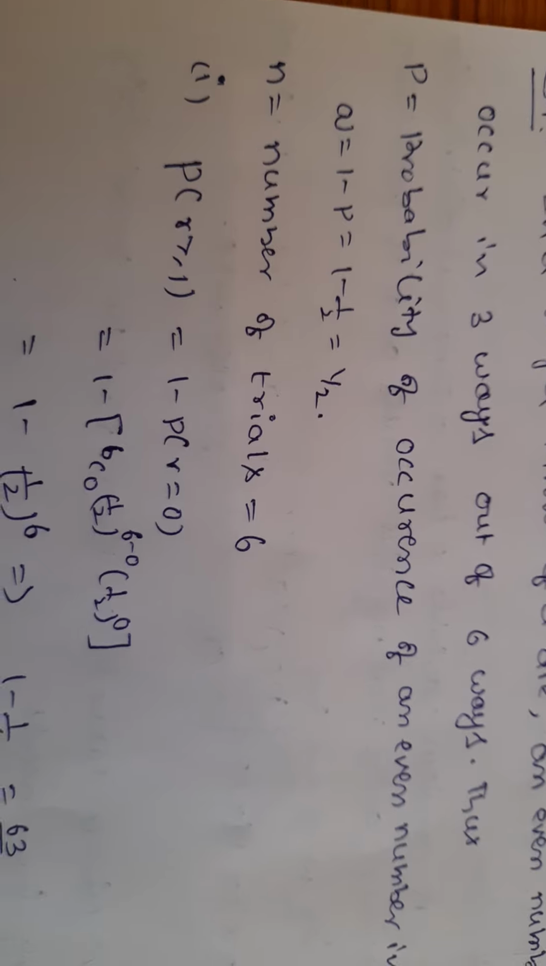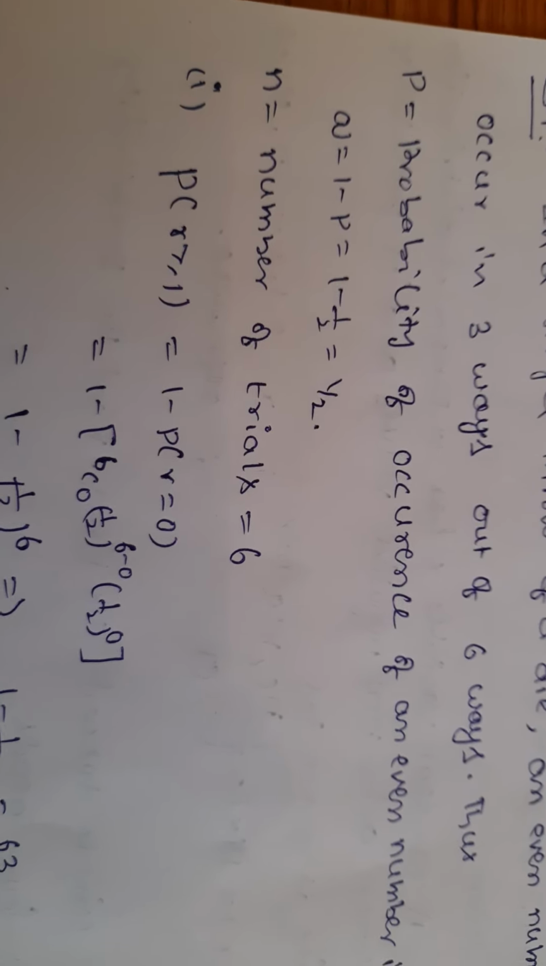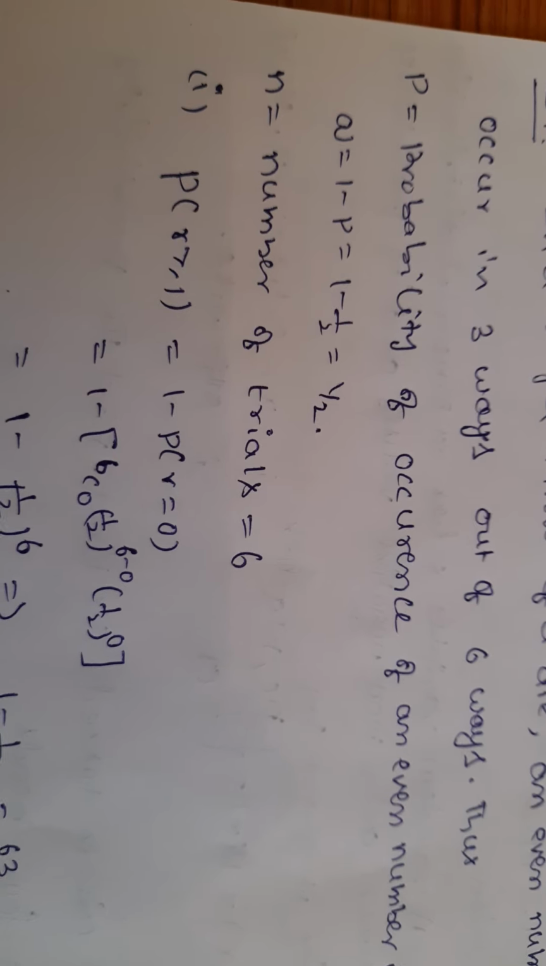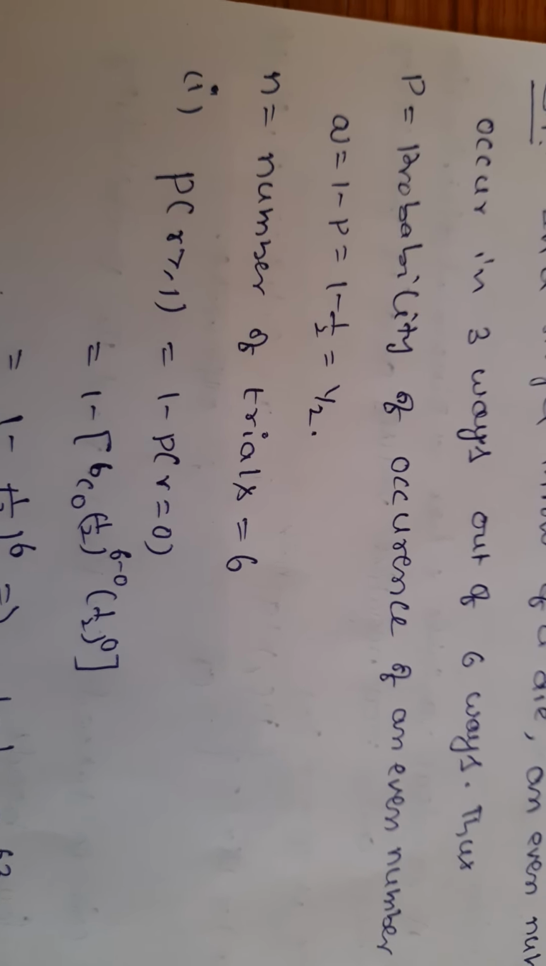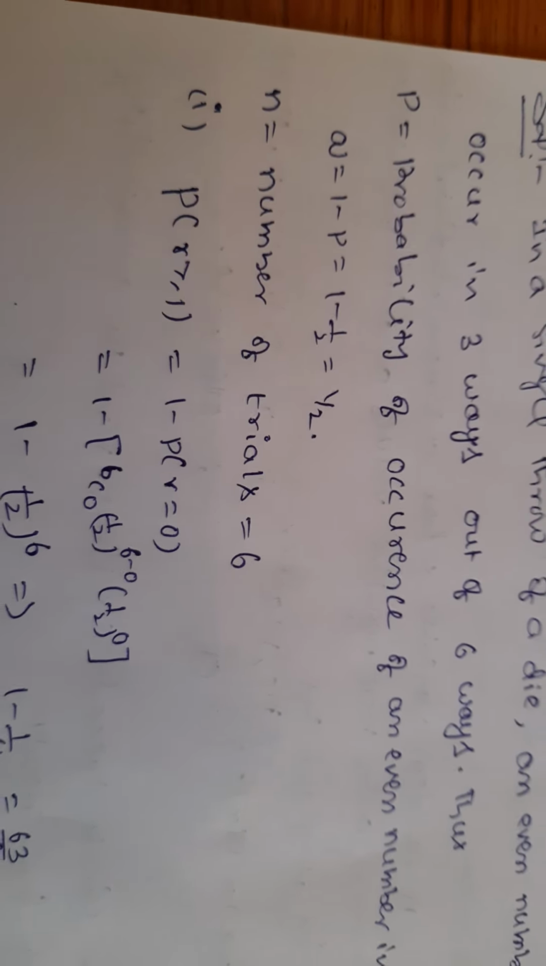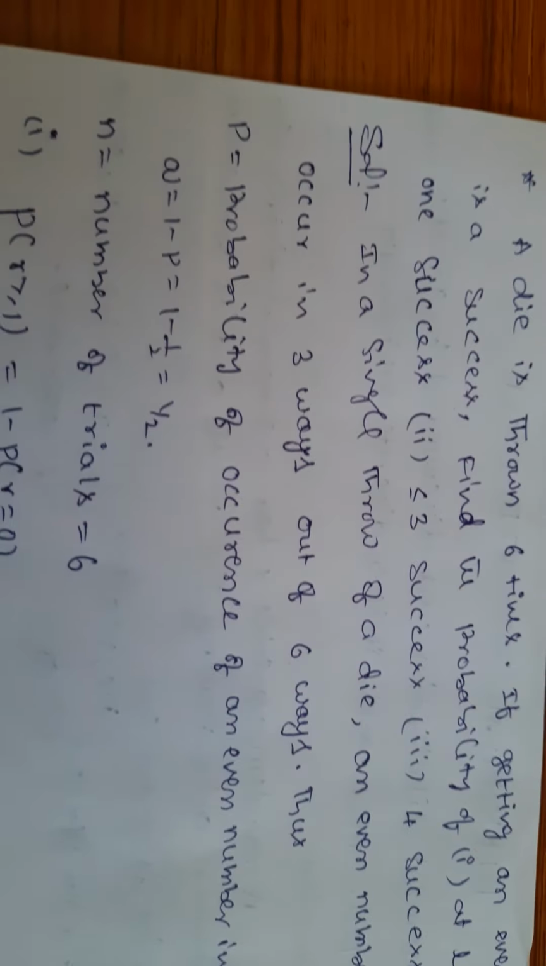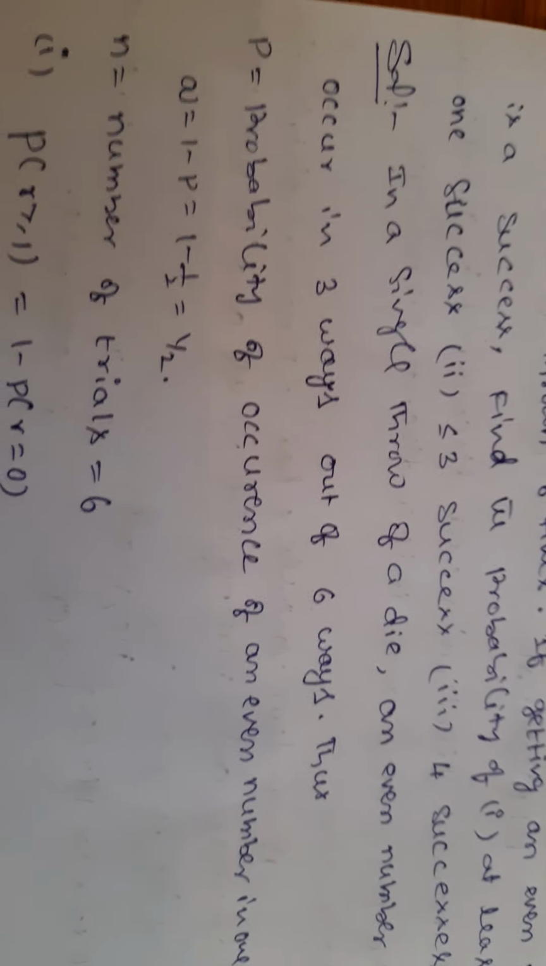Then what is here? 1 minus P means 1 minus 1 by 2 equal to 1 by 2. Occurrence is 1 by 2, you know. Non-occurrence is also 1 by 2. Number of trials: how many trials are here? 6 trials. Question number 1. At least one success.